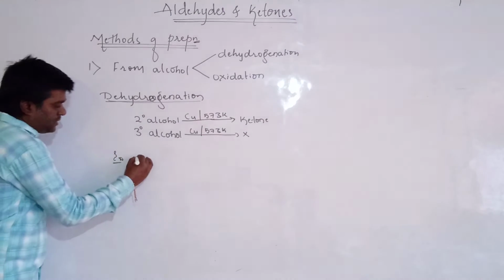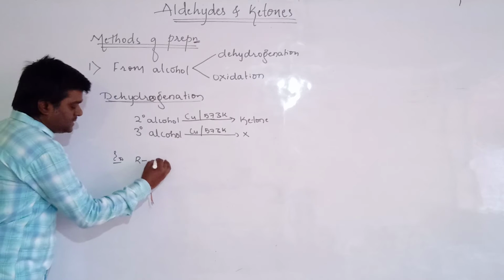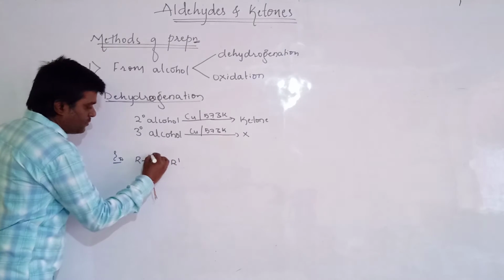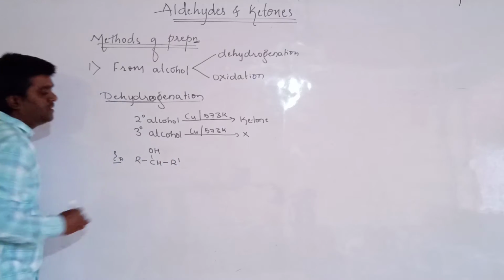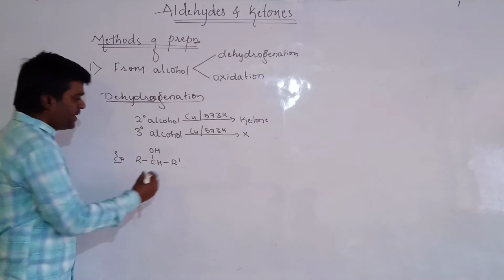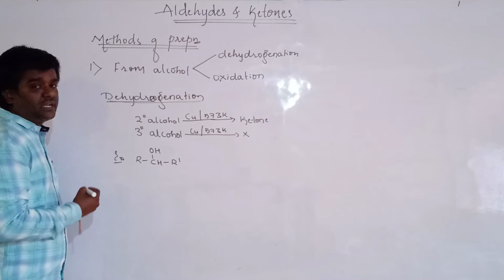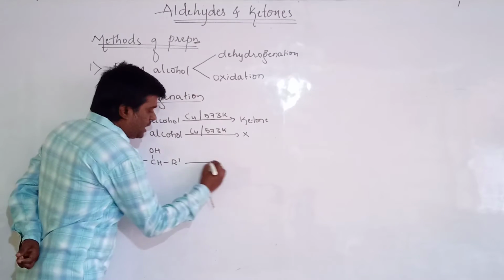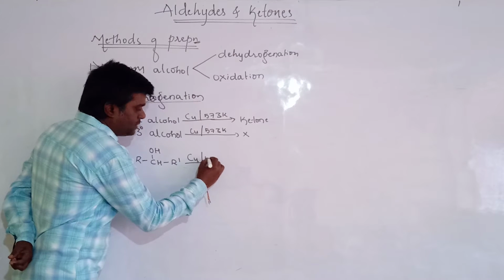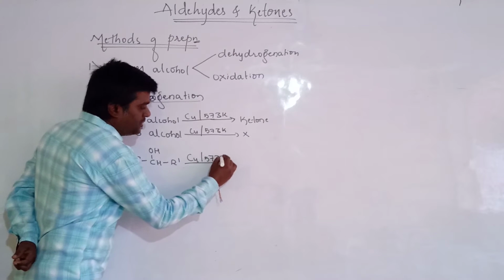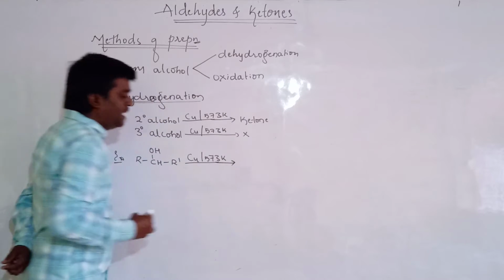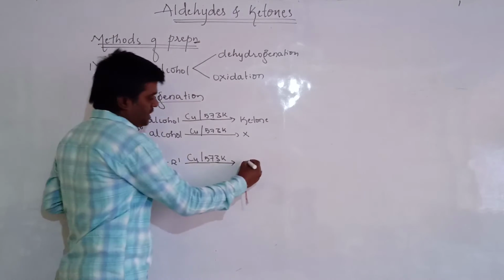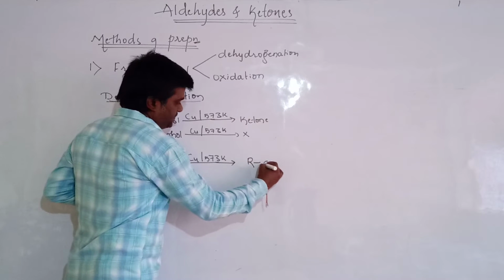Let us see an example for the secondary alcohol. A general example: R CH R' OH. This compound is a secondary alcohol. When the vapors of these alcohols are passed through copper gauze at 573 Kelvin temperature, then it will undergo dehydrogenation to form the compound called ketones.